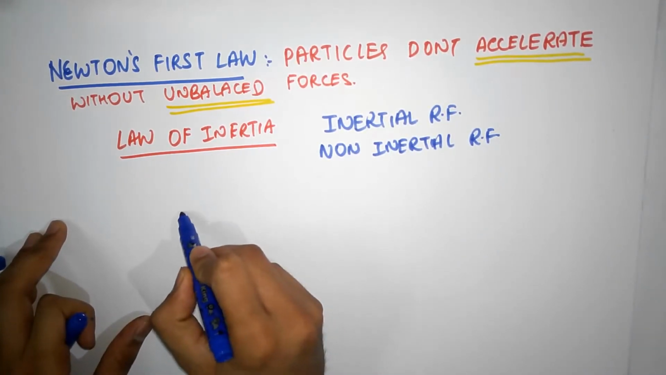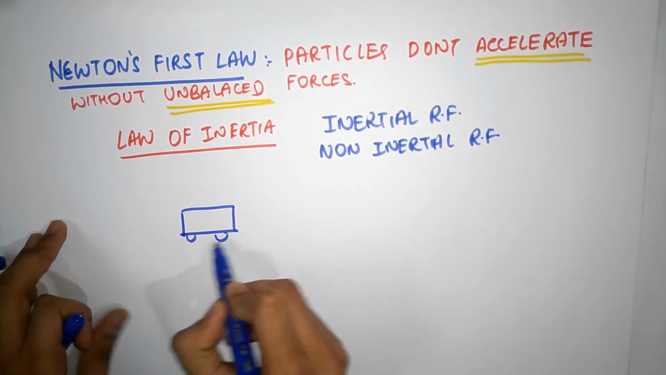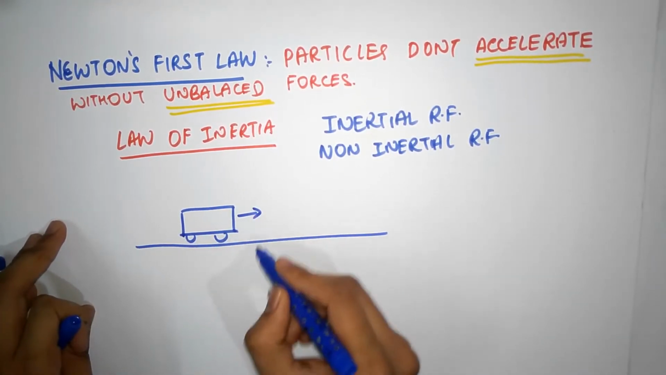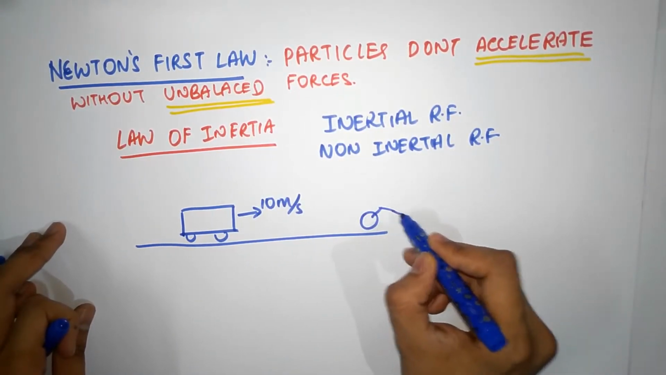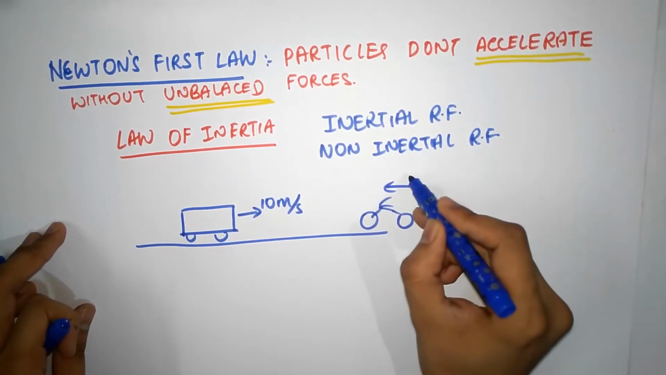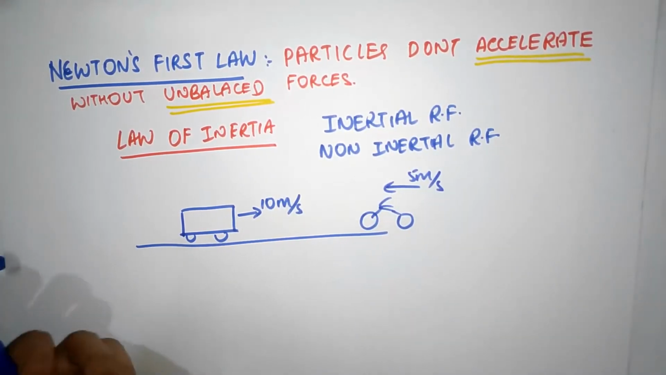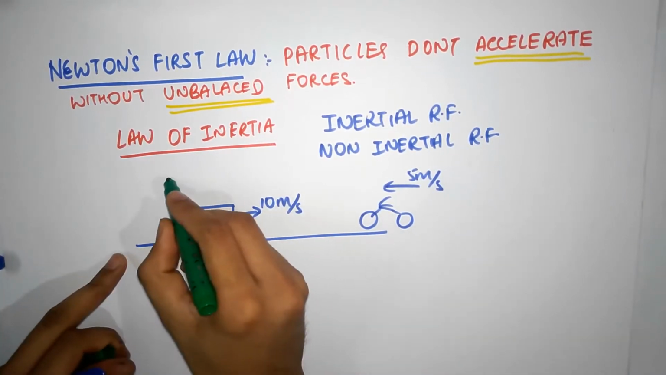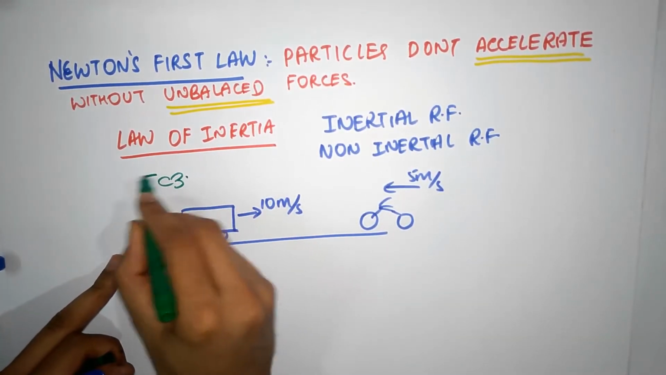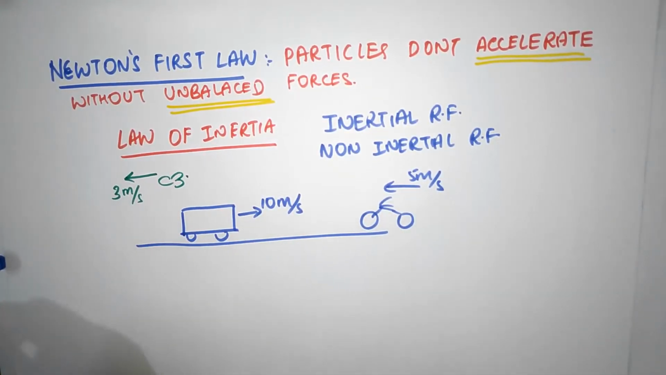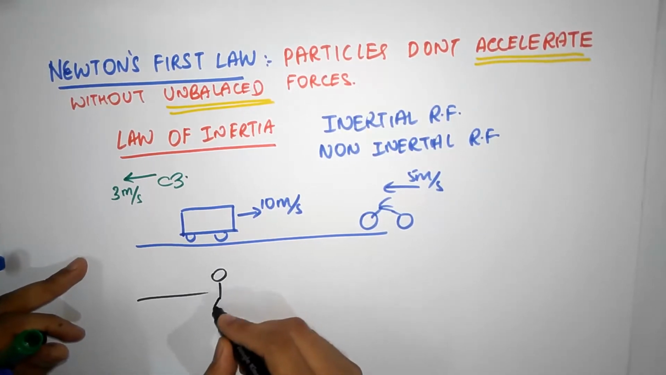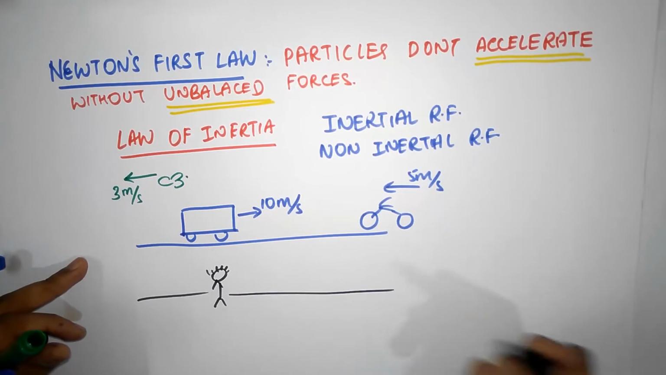Well, let's take an example. I have a car that's moving towards the right at 10 meters per second. I have a bike that's moving towards the left at 5 meters per second. And there's a bird over here, maybe, whatever the bird is. It's going this way at 3 meters per second. None of these are accelerating, okay? And then I'm standing over here, just chilling out, looking at all the vehicles and stuff, okay?